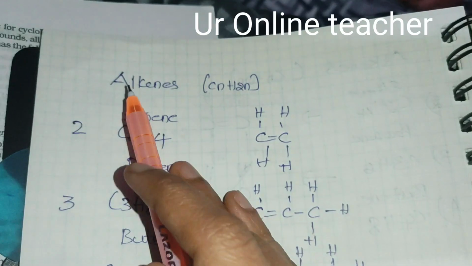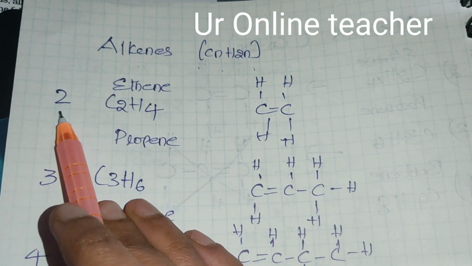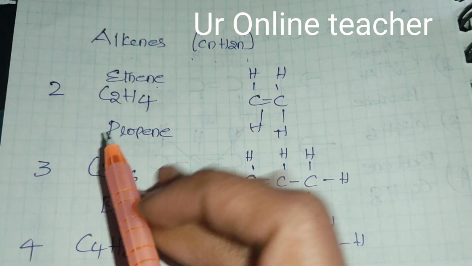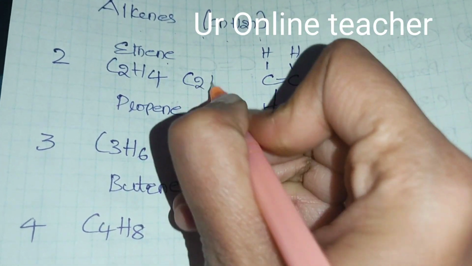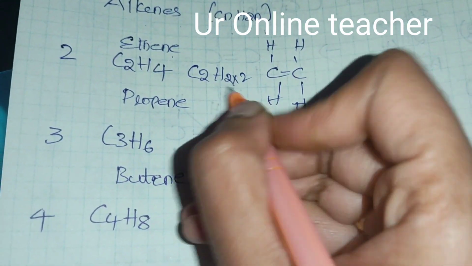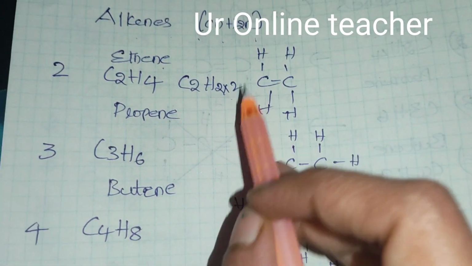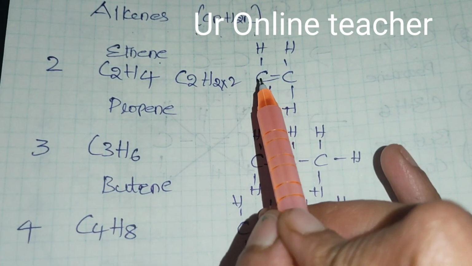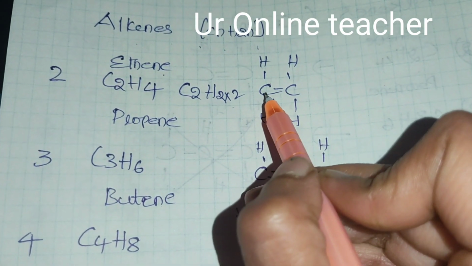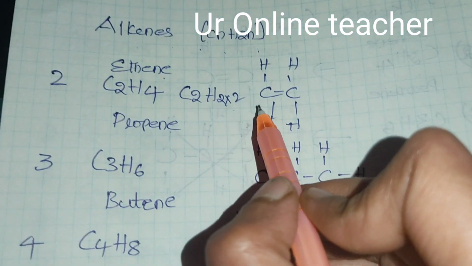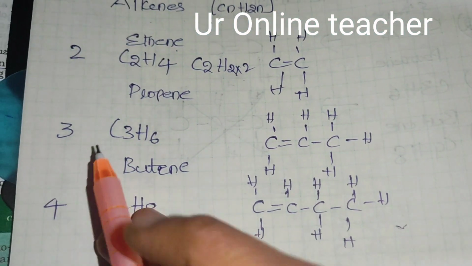Okay. The general formula of alkenes is CnH2n. With 2 carbon atoms we take ethene. So C2H4: H is 2 into 2, which is 4. It has two carbon atoms with a double bond and hydrogen atoms bonded. We have to check that the carbon atoms have 4 bonds because their valency is 4. Just check here, carbon: 1, 2, 3, 4. It is satisfied. In this carbon also 1, 2, 3, 4, so it is also satisfied. Like this we have to check.